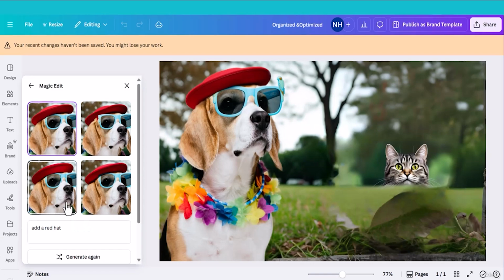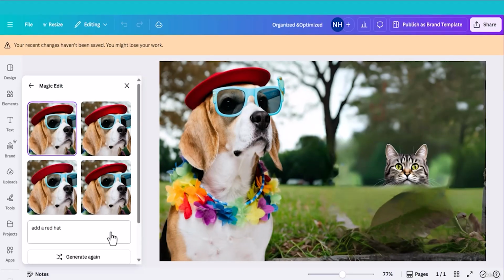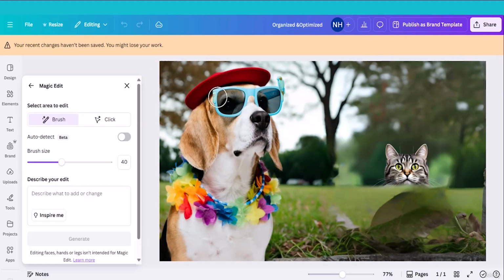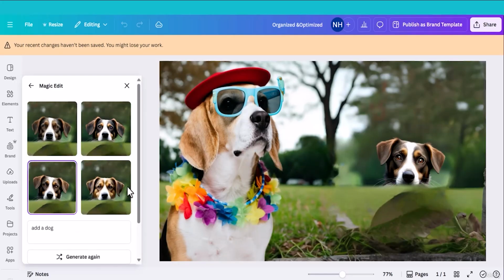Magic Edit added a nice cool red hat. If you want to generate more, click generate again. With Magic Edit you can add object in the image or change object. For example, let me select this one. Magic Edit will generate as per your command. So command it, it will generate images or add any object in the image.